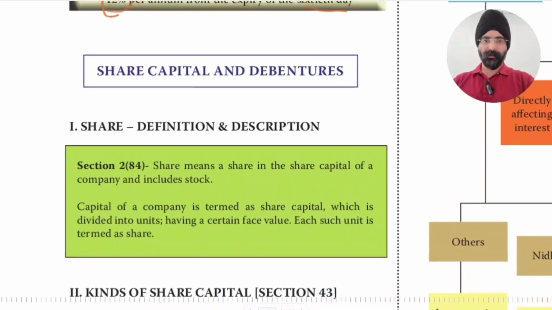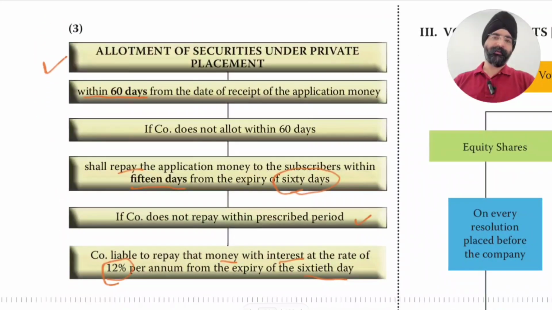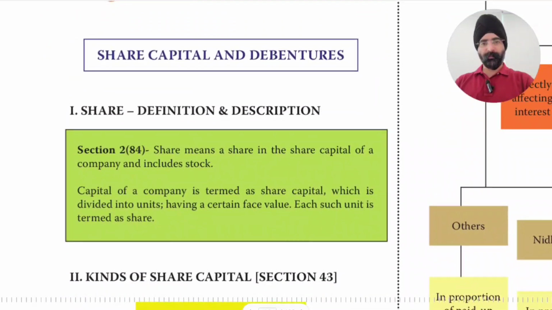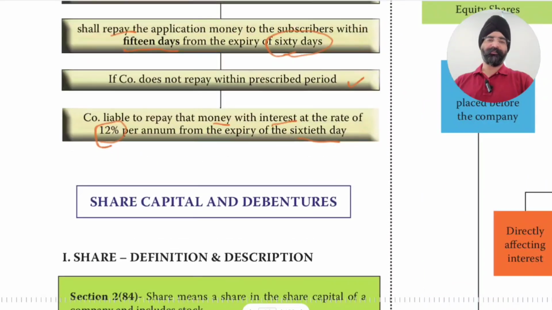Okay, so this completes our allotment of securities. We have covered only public issue and private placement. We are yet to cover bonus issue and rights issue. Okay, so next topic we will start share capital and debentures.